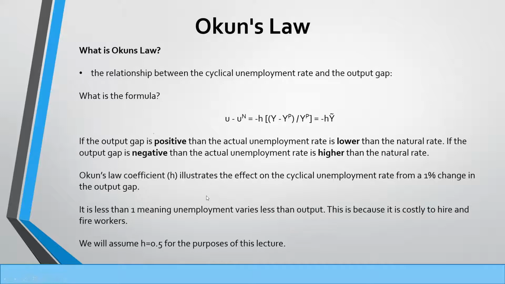So Okun's law coefficient will illustrate an effect on the cyclical unemployment rate from a 1% change in the output gap. That coefficient is less than 1, meaning unemployment varies less than output. And this is because it is costly to hire and fire workers. And for this class, we're going to assume that 0.5 is the Okun's law coefficient. And we can use that in the example that we'll talk about at the end here.